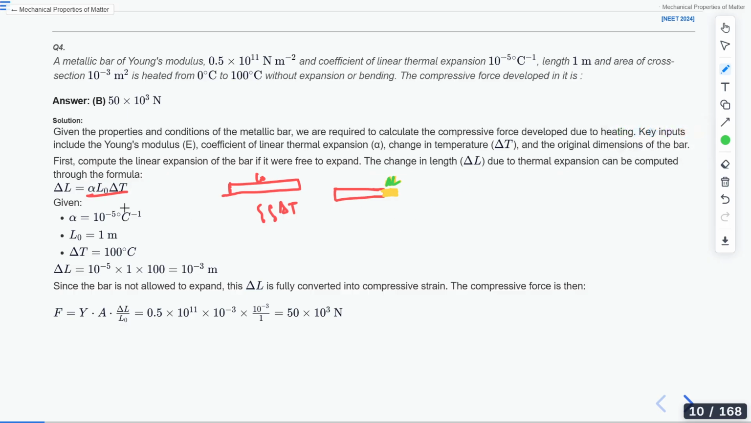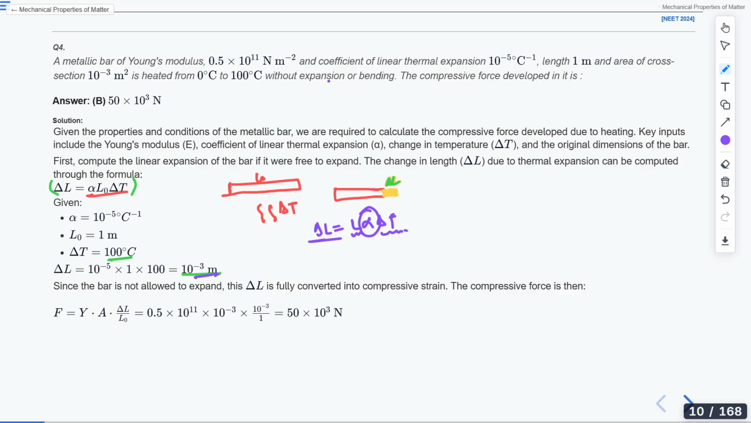So we can write this equation as delta L equals alpha L naught delta T, where L naught is the initial length and delta T is the rise in temperature. Alpha was given, L naught was given, delta T was also given. So delta L should be equal to 10 to the power minus 3. This should be the extension in the rod. If we raise the temperature of this rod, we can find the extension. It should extend by this much, 10 to the power minus 3 meters.